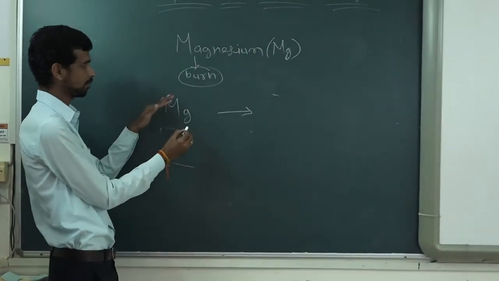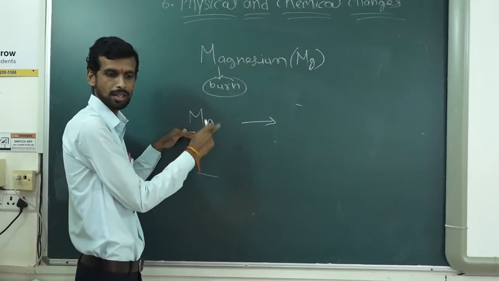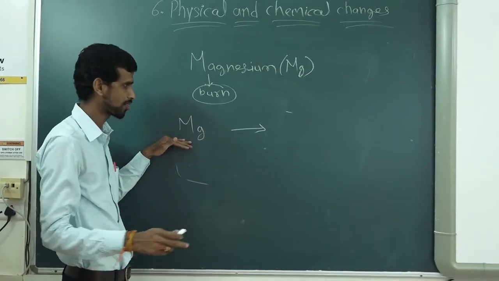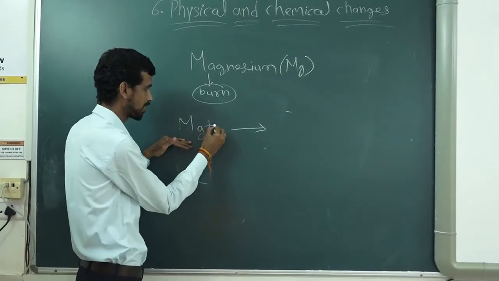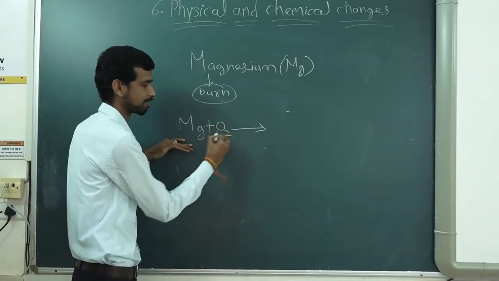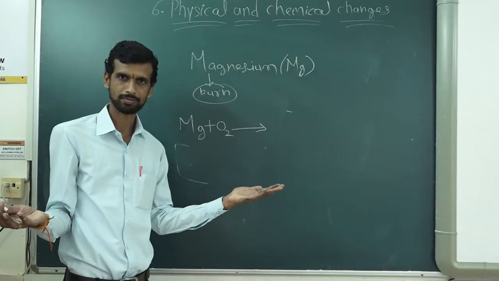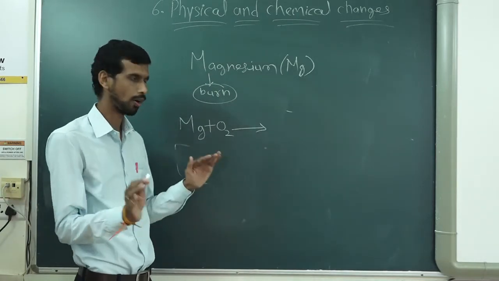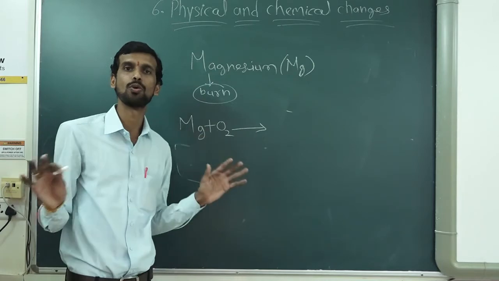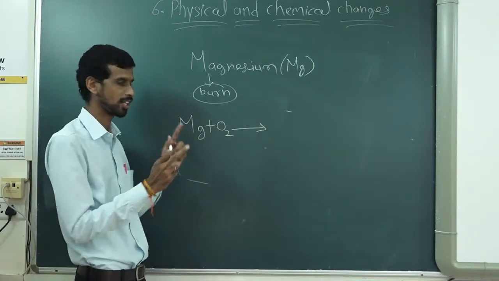So magnesium, symbol of magnesium is what? Mg. Now when I started burning magnesium, what has happened? Magnesium reacted with oxygen. This is open, oxygen is there, correct? If you will not supply oxygen, this magnesium will not burn. Because oxygen was there, that's why magnesium got burned.